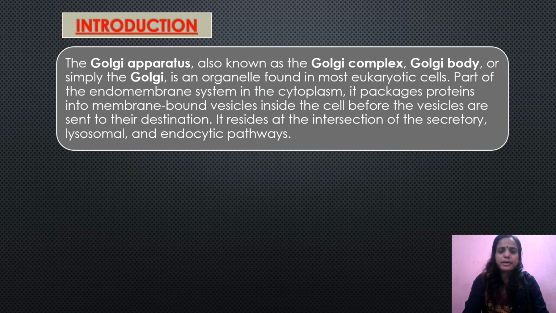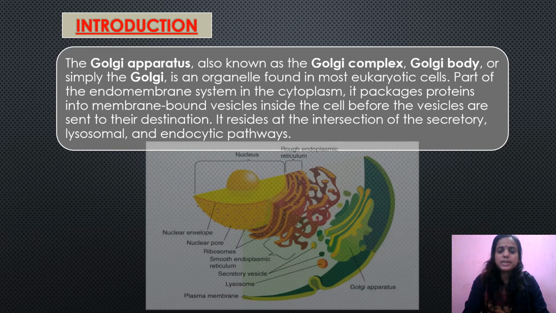So this Golgi apparatus, which is also known as Golgi complex or Golgi body, or sometimes simply Golgi, is an organelle which is found in most of the eukaryotic cells, and it is part of the endomembrane system present in the cytoplasm. It packages proteins into membrane-bound vesicles inside the cell before the vesicles are sent to their destination. And it resides at the intersection of the secretory, lysosomal and endocytic pathway.